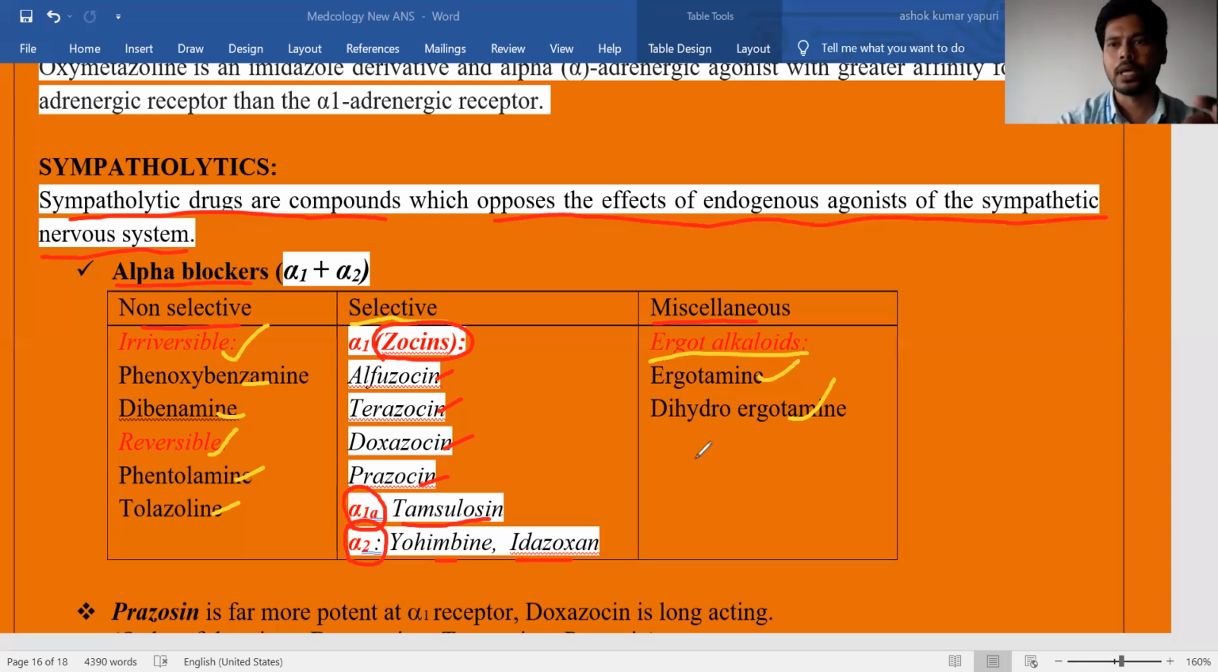So this is a simple and easy classification of alpha receptor blockers. You know, regarding your theory examination as well as your competitive orientation, classifications are very important.